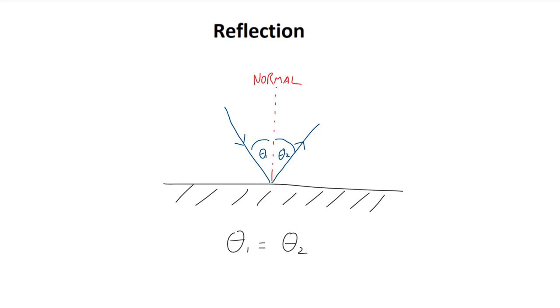Just like with an object hitting a wall under conservation of momentum, the incident angle of that ball with respect to the normal is equal to the angle with respect to the same normal that that ball bounces off with. Using this information, we can then consider what happens when we have multiple light rays bouncing from an object into the mirror. In other words, what is the resulting image we would see if we looked in the mirror at that object?